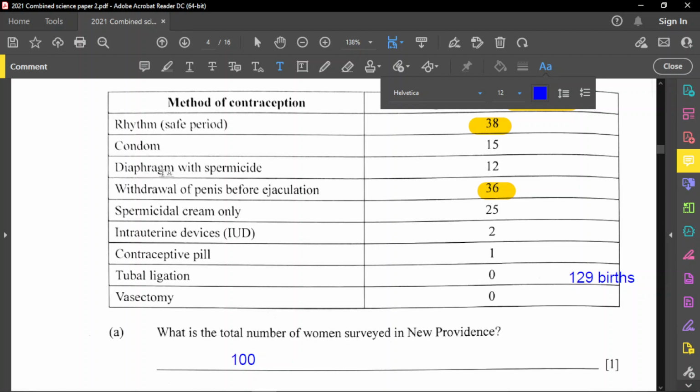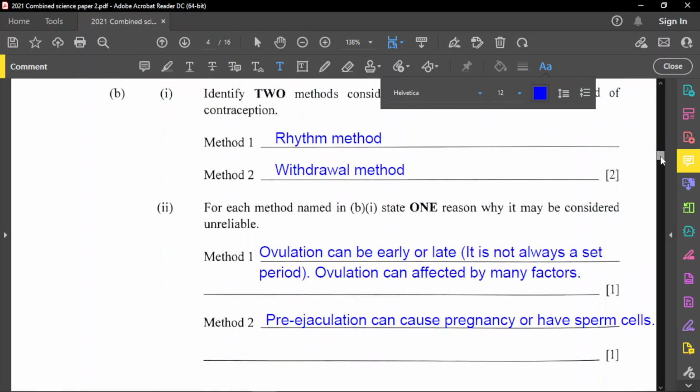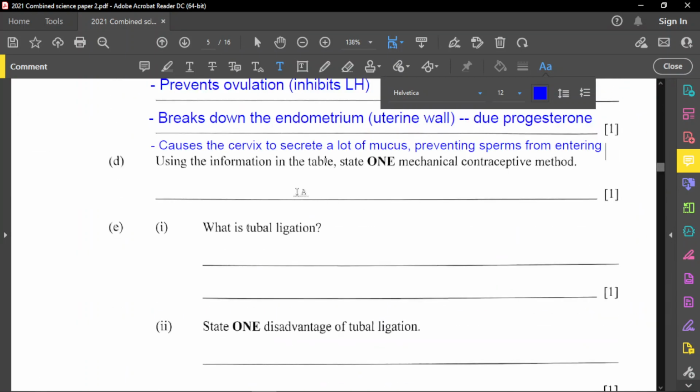The diaphragm is also mechanical, but spermicide is a chemical, just to mention that. So it's a physical and a chemical. Let me see again. IUDs are also physical. So those are two. Tubal ligation and vasectomy are surgical methods. So we have two answers here: the condom or the IUD, which is intrauterine device. So for part D, we're going to put IUD. Those are physical or mechanical, as are condoms.